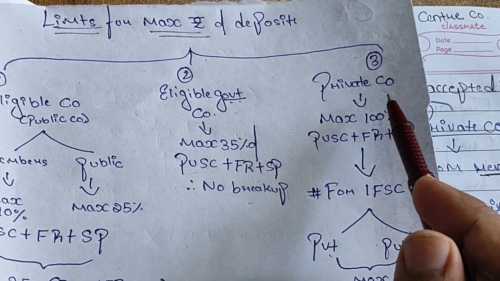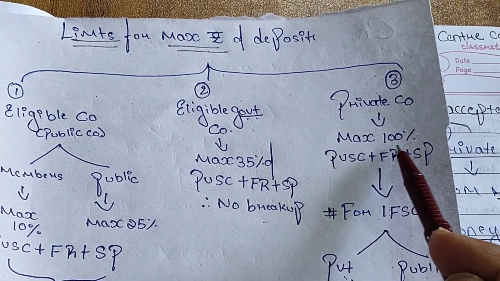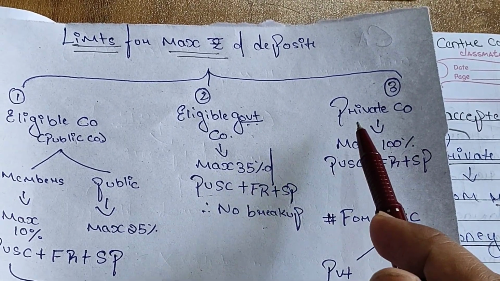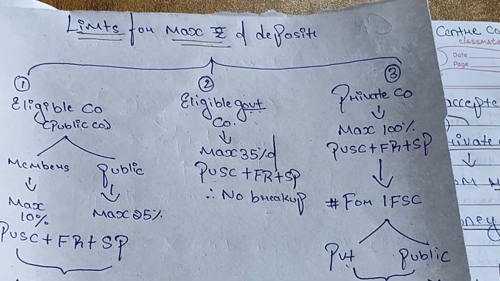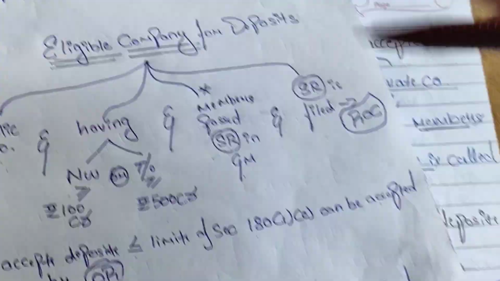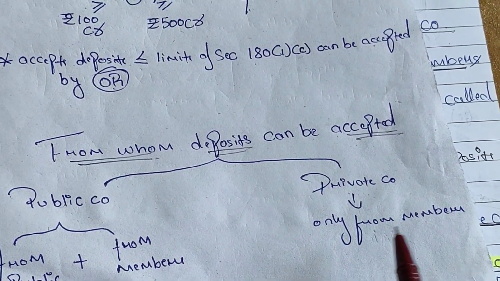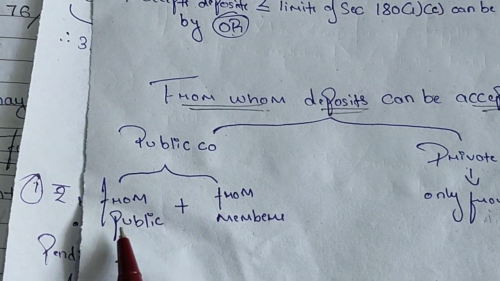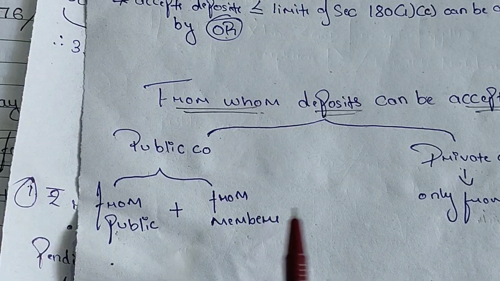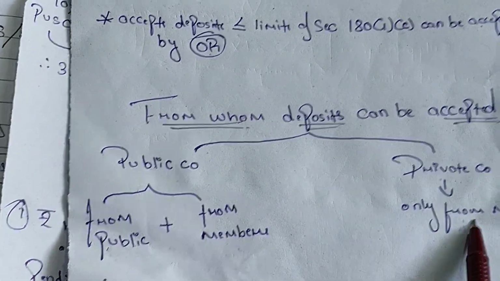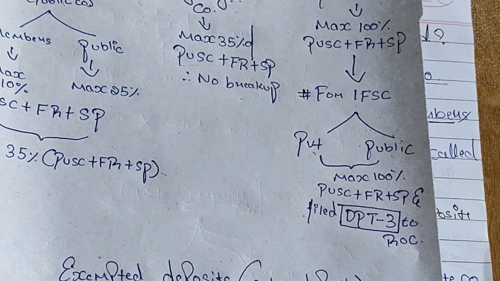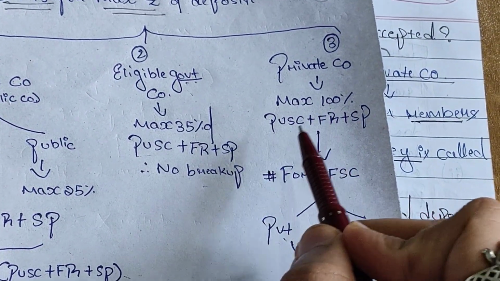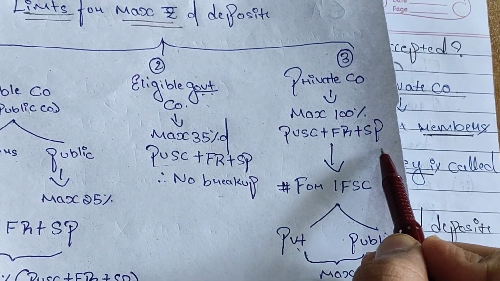If it's a private company, maximum 100%, only from the members, not from the public. You all know that a private company can accept only from the members, not from the public. In case it's a public company, it can accept even from the public and even from the members. But if it's a private company, only from the members, 100% of paid up share capital, free reserves, and securities premium.